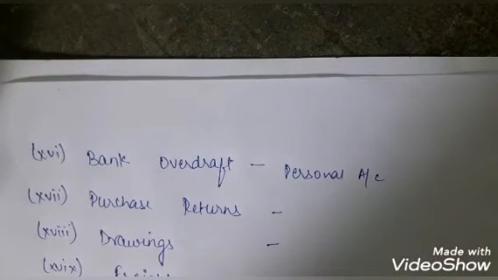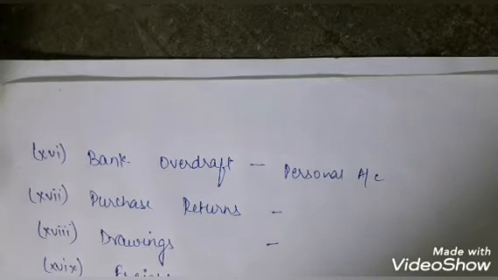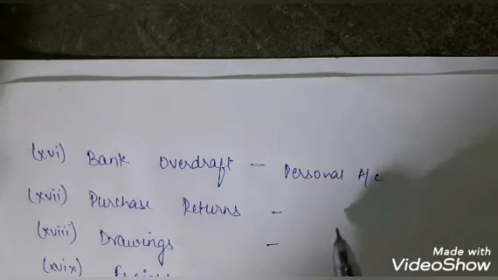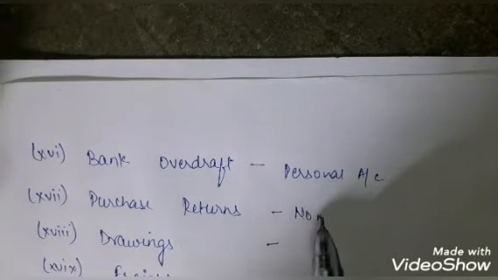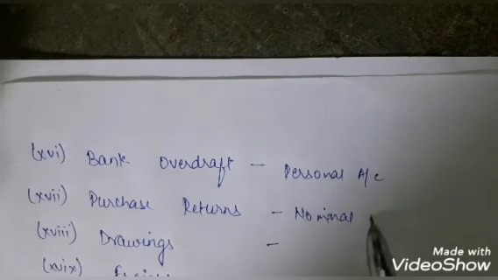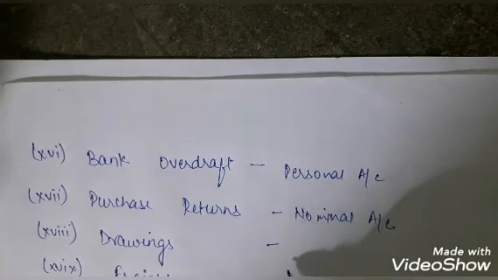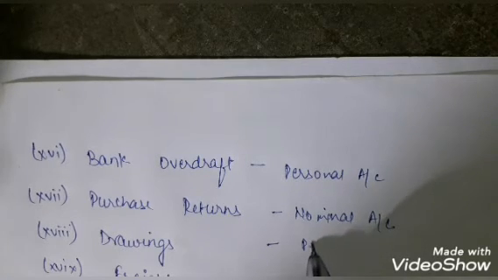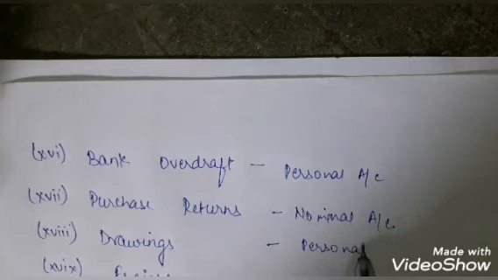Then we have the purchase returns. Because earlier we have purchases, and purchase comes under the nominal account, it is an expense for us. So purchase return will again be a nominal account. Then we have the drawings. Drawings is the amount that is withdrawn by the proprietor from the business. Because capital is also a personal account, drawings would also be treated as a personal account.